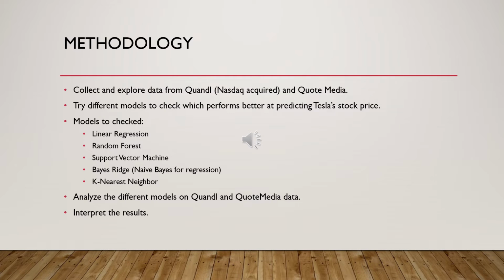So for the methodology, it's a pretty simple approach. We collected and explored the data. Like I mentioned earlier, we just excluded some of the columns because they provide no benefit. We then tried the different models, and the different models that were checked were linear regression, random forest, support vector machine, Bayes ridge, k-nearest neighbor. Then we analyzed the different models on the Quandl and Quote Media data, and then we interpreted the results.